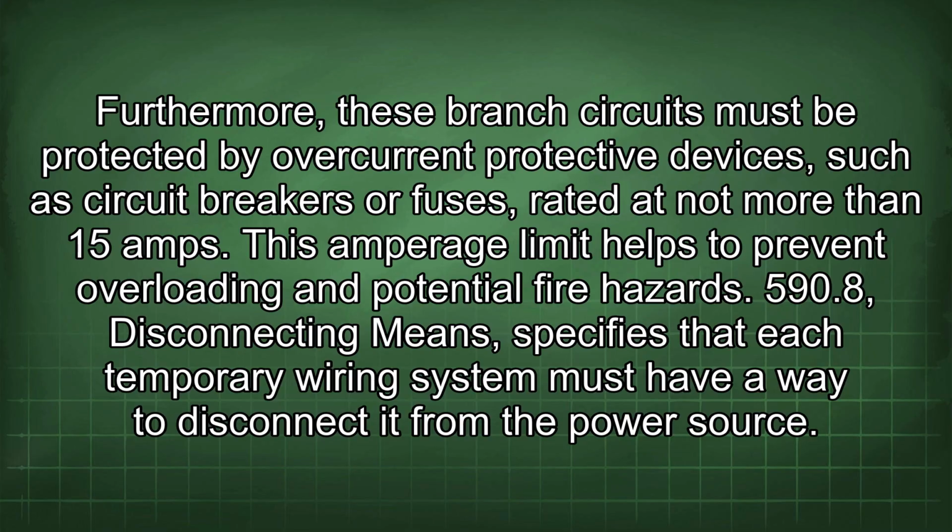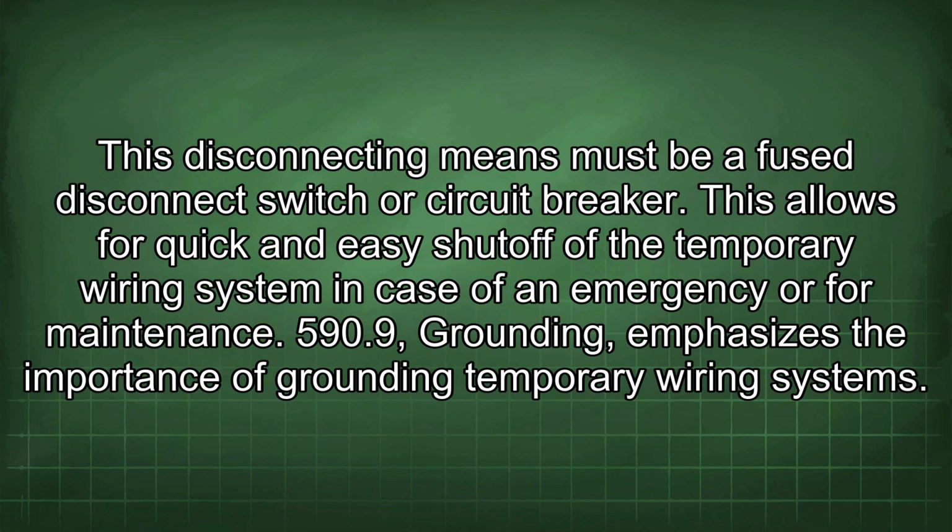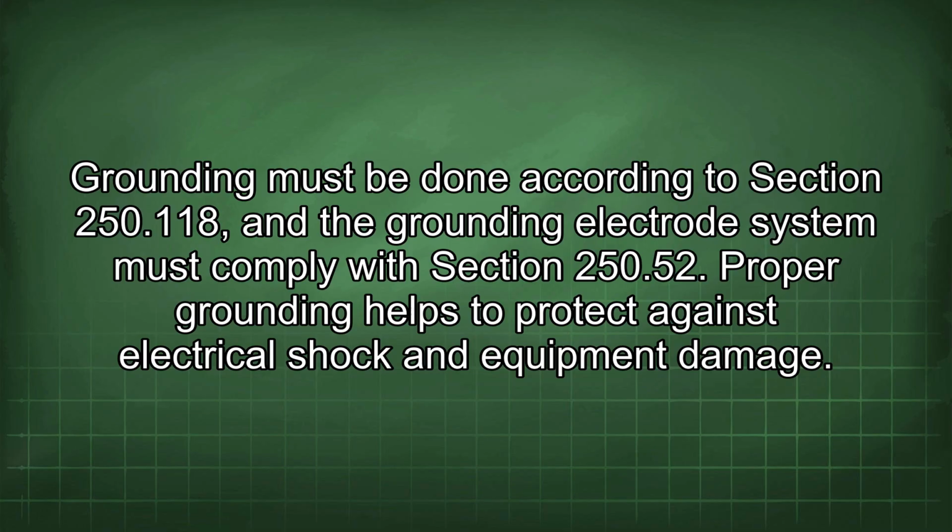590.8 Disconnecting means specifies that each temporary wiring system must have a way to disconnect it from the power source. This disconnecting means must be a fused disconnect switch or circuit breaker. This allows for quick and easy shutoff of the temporary wiring system in case of an emergency or for maintenance. 590.9 Grounding emphasizes the importance of grounding temporary wiring systems. Grounding must be done according to section 250.118, and the grounding electrode system must comply with section 250.52. Proper grounding helps to protect against electrical shock and equipment damage.